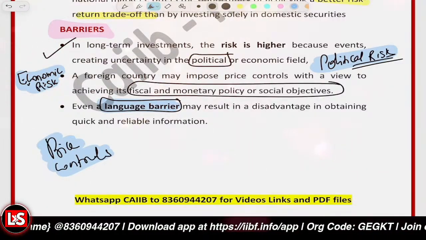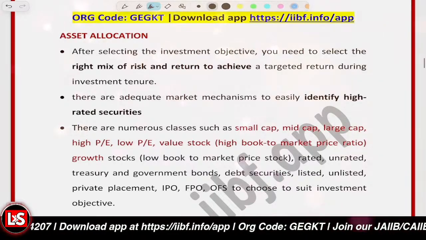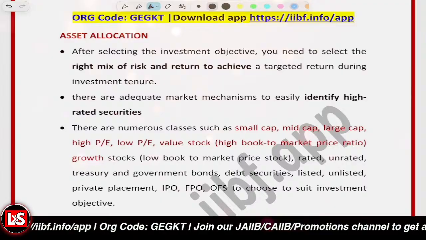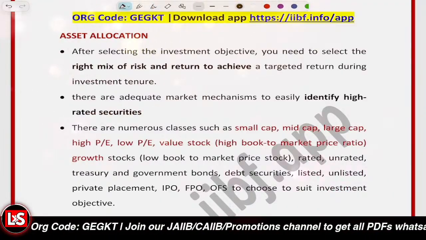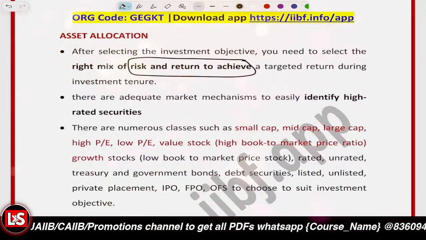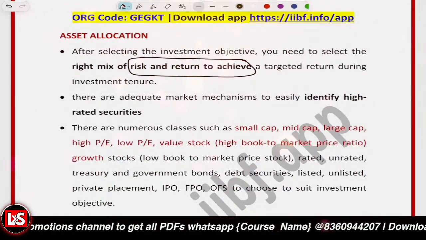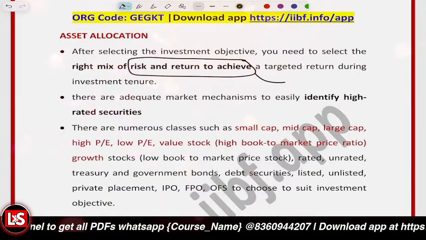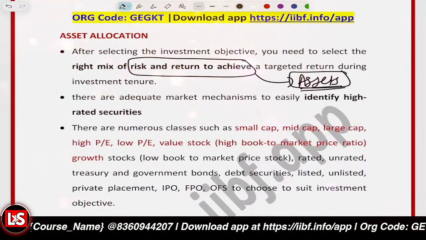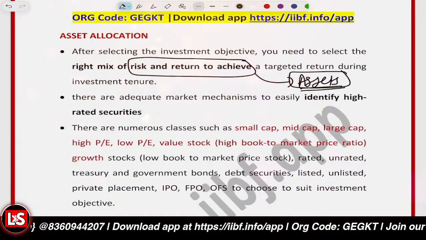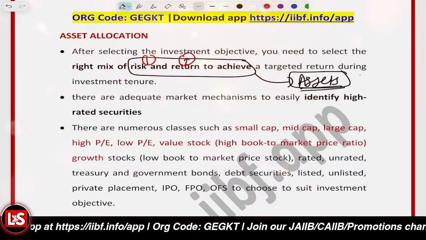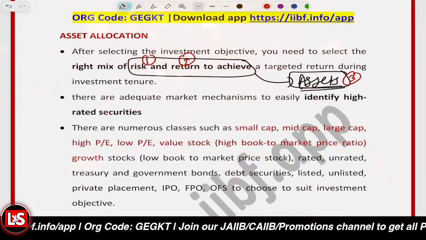Then after that, it's about asset allocation. Asset allocation means that we have to select the right combination from the risk-return combination: what risk we want to take, what return we are getting, and in which particular assets we are to invest the money. So there is a right mix of these three factors: how much risk, how much return you want, and in what assets you want to invest money.